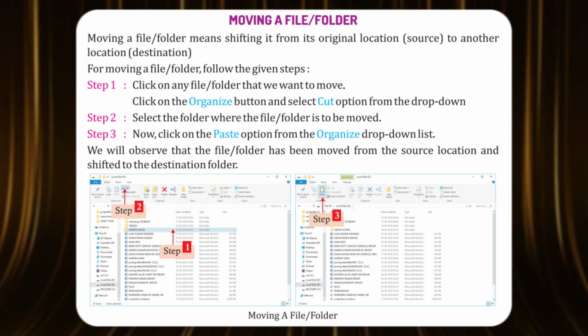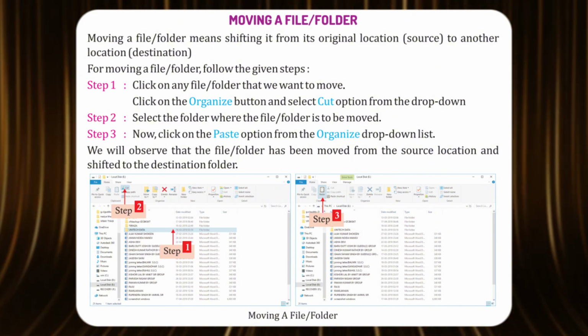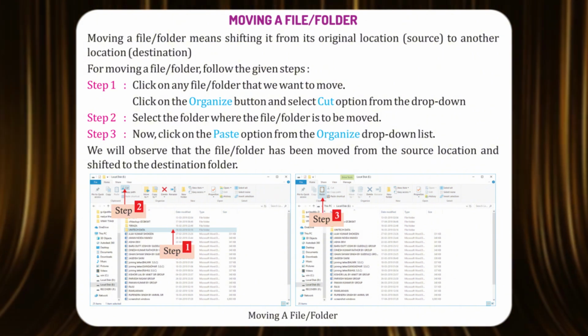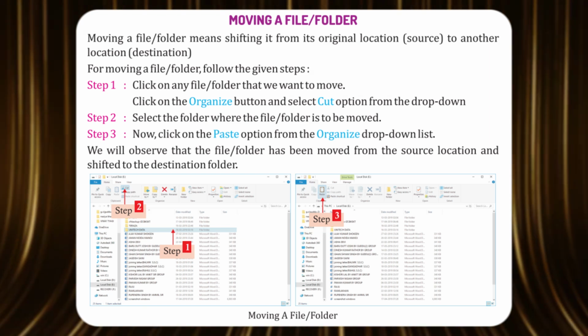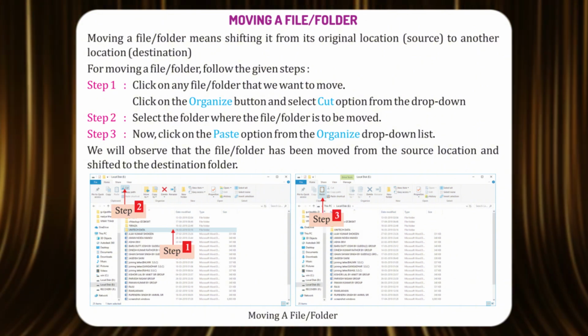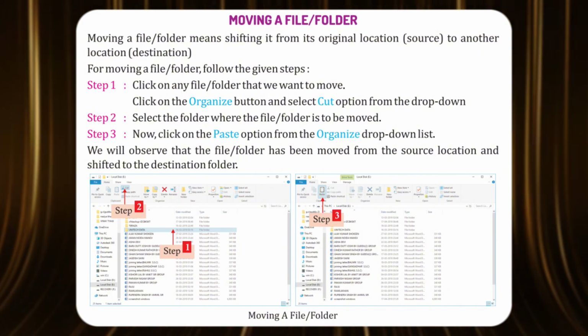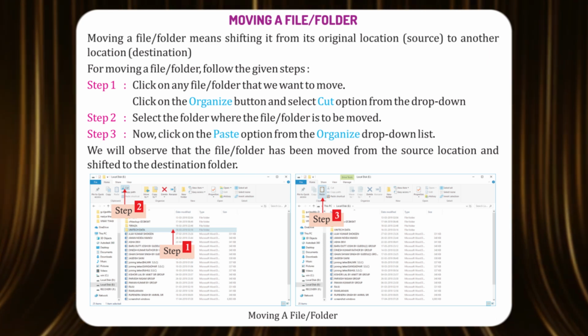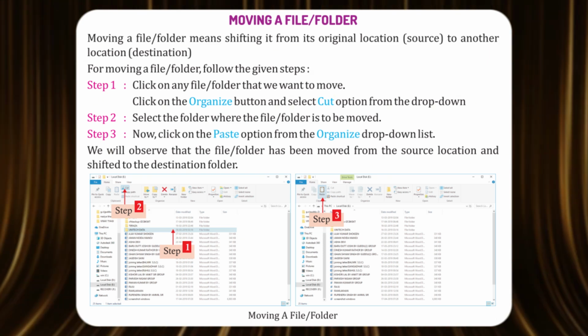Click on the Organize button and select the Cut option from the drop-down. Step 2. Select the folder where the file folder is to be moved. Step 3. Now, click on the Paste option from the Organize drop-down list. We will observe that the file folder has been moved from the source location and shifted to the destination folder.